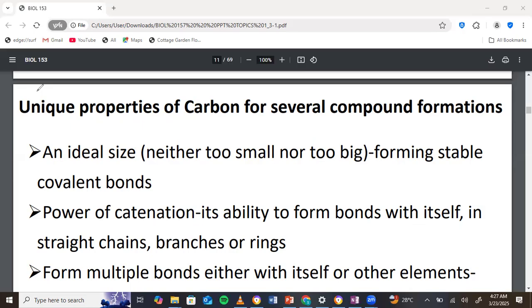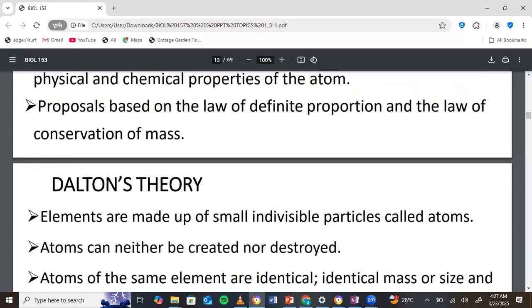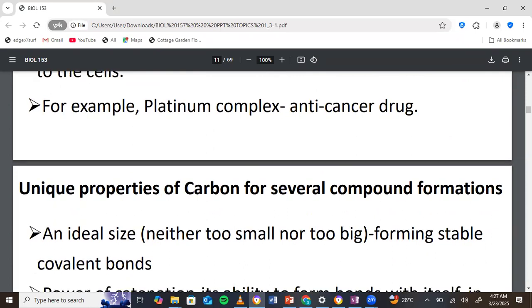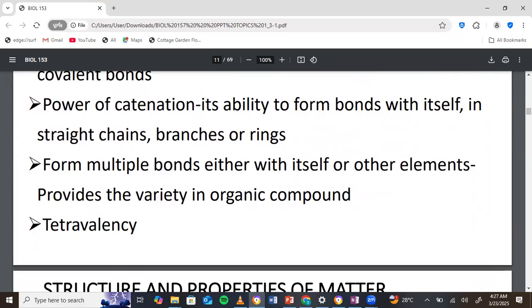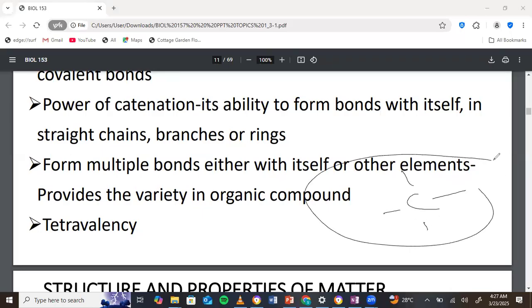There's a last one that we have to add. Let's quickly run to the last point. Yeah, so this is the last point, tetravalency. So it can form 4 separate bonds, right? Carbon forms 4 bonds, always. Carbon forms 4 bonds, unless it's in its ionic or radical state. But then neutral carbon would form 4 bonds. Very important. So these are the unique properties of carbon that make it able to form its compounds.